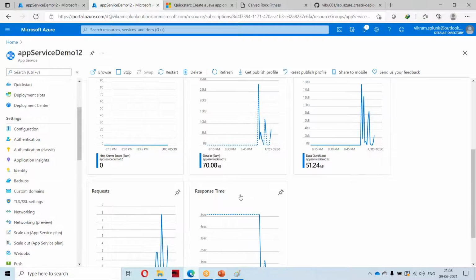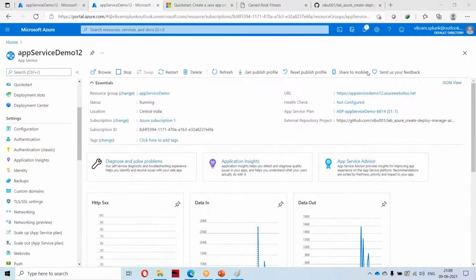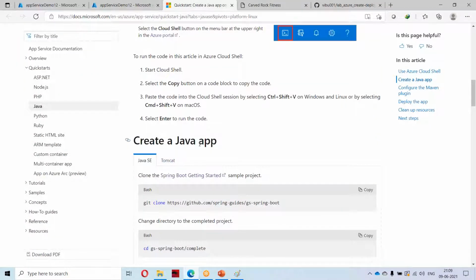This will increase and decrease with the same configuration, with the same runtime. If it gets full, then it will launch one more 1 GB, one more number of jars or instances. Okay. Now we'll go with this one.